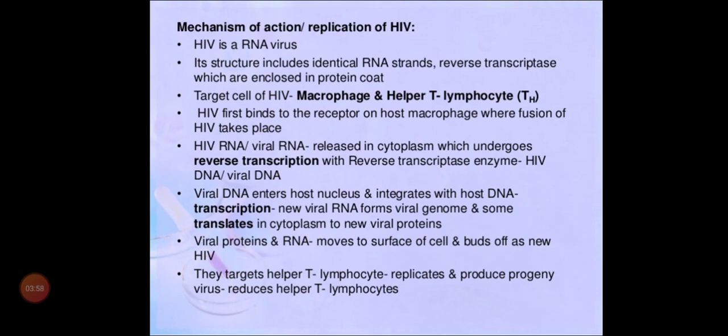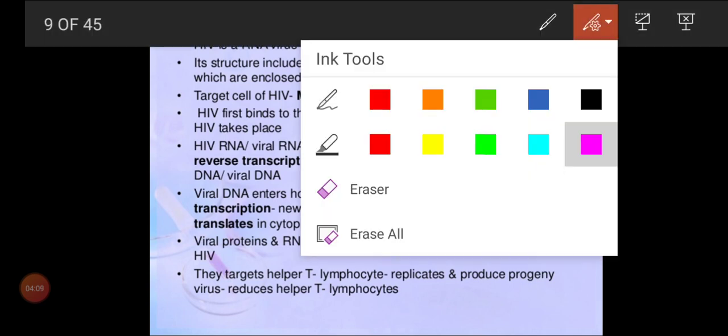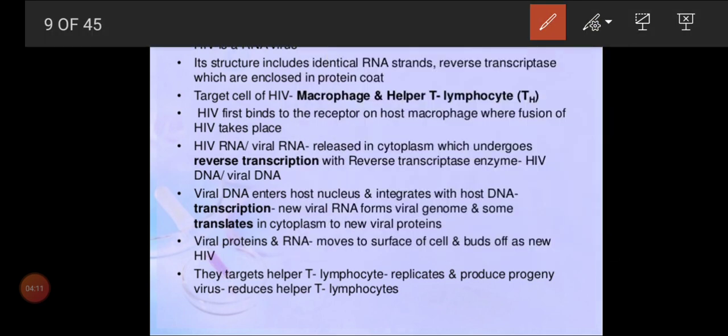CD4 receptors can be present only in macrophages, that is T4 cells. So automatically the HIV will target the macrophages and helper T lymphocytes. Why? Because they have the receptors for the glycoprotein.